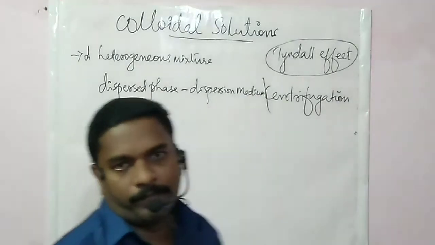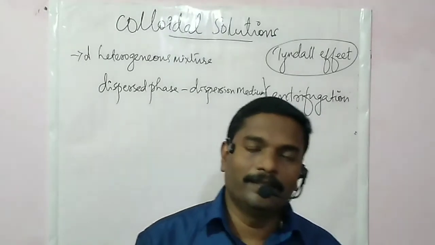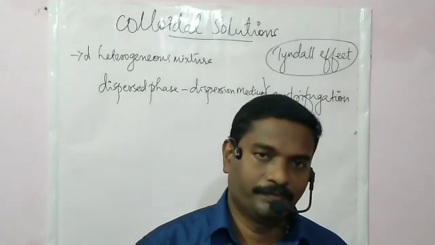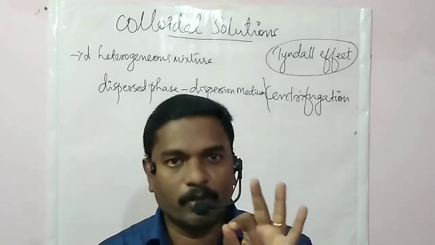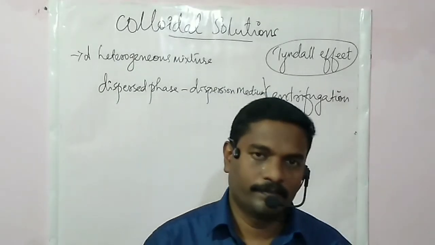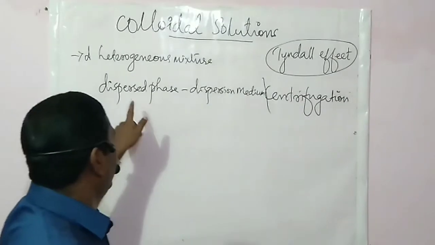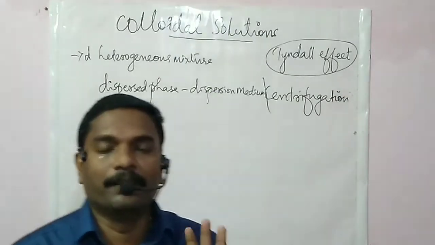As we know, in a solution there are two components, solute and solvent. In the same way, in a colloidal solution, the two components present are the dispersed phase and the dispersion medium.